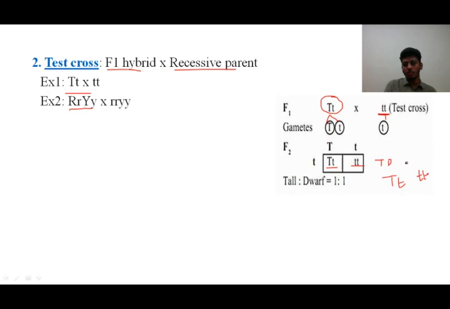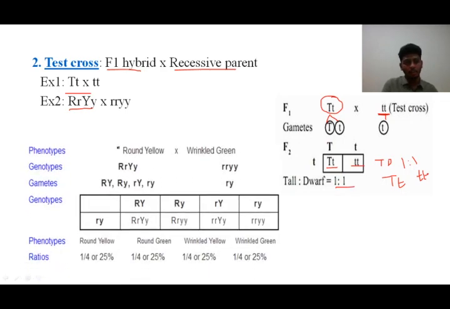This becomes the genotypic ratio. Both are 1:1. It has been shown here. Now moving on with the second example, that is for the dihybrid cross. In dihybrid cross, we take the round yellow F1 hybrid and we cross with the wrinkled green, that is small r and small y.